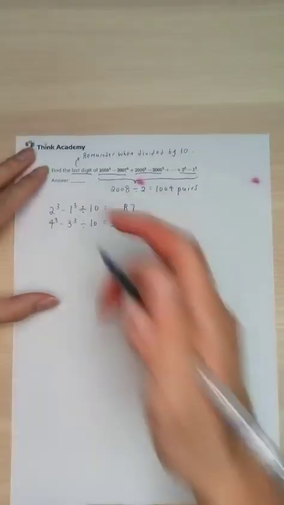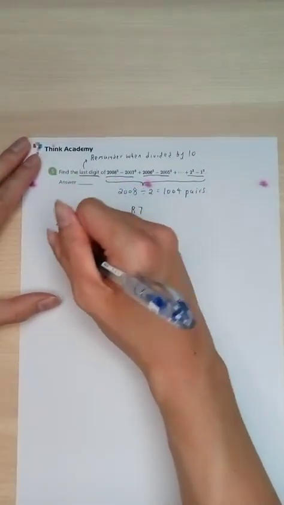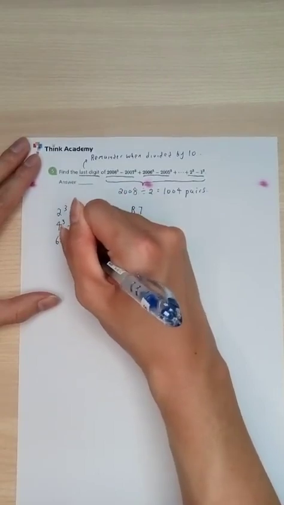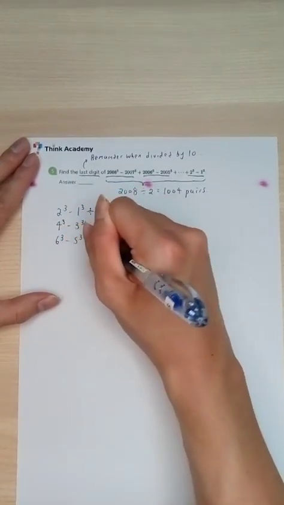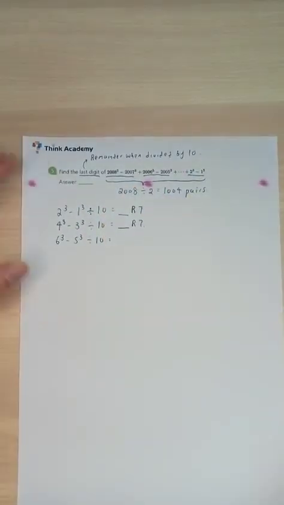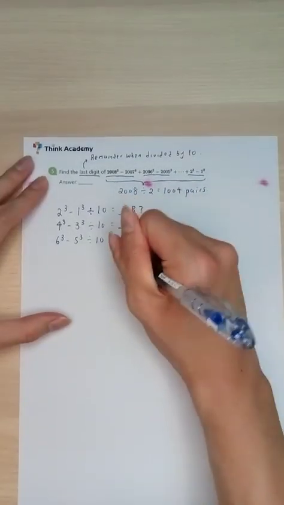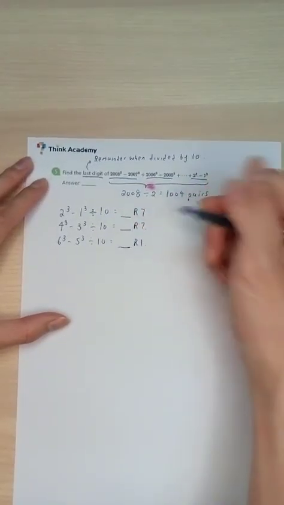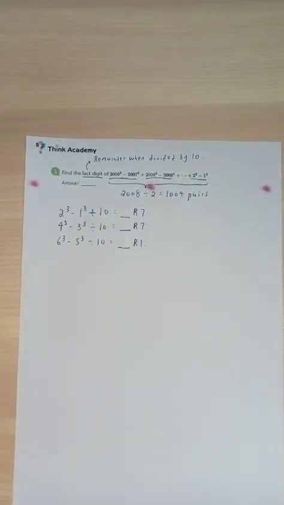Now, let's take a look at the next one. What about 6 cube minus 5 cube, divided by 10? 6 cube is 216, 5 cube is 125. Subtract the ones place, and you notice that you just get a remainder of 1. I don't necessarily need to know the exact answer to 216 minus 125. I just need to take the ones places and subtract them, and I will know that that is the remainder. That is the idea you might want to keep in mind.